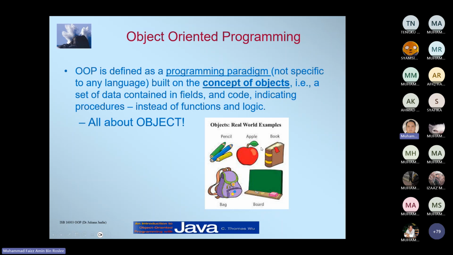So for example, over here you have an object of an apple. An apple will have its attributes, right? For example, the attribute of this apple is red. You can also have an apple with the attribute of green, because we have green apples. And one of the methods of the apple could be eaten, because an apple can be eaten, can be consumed by humans, right?